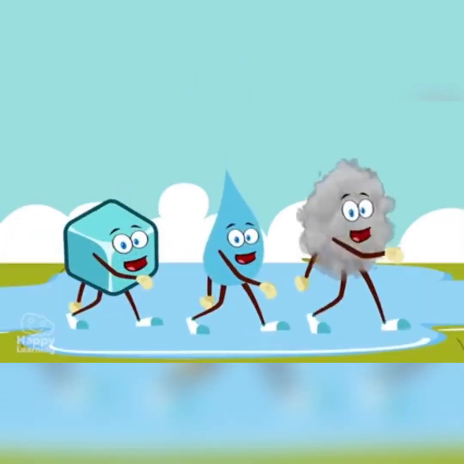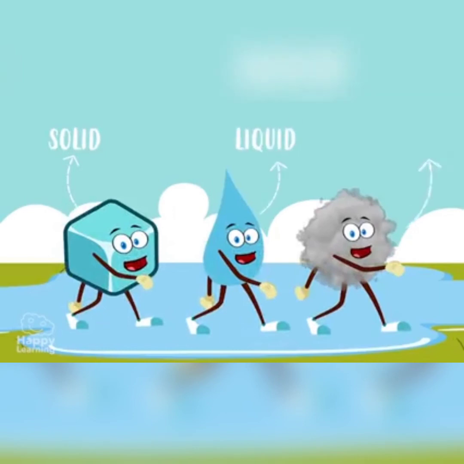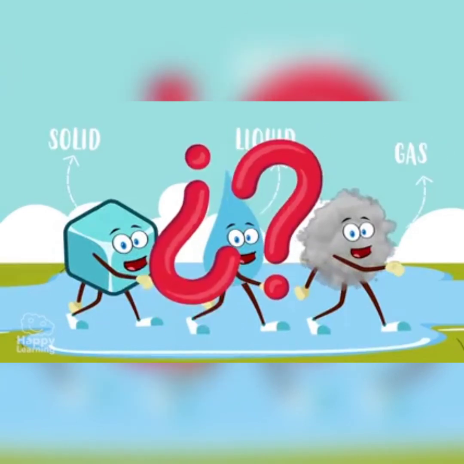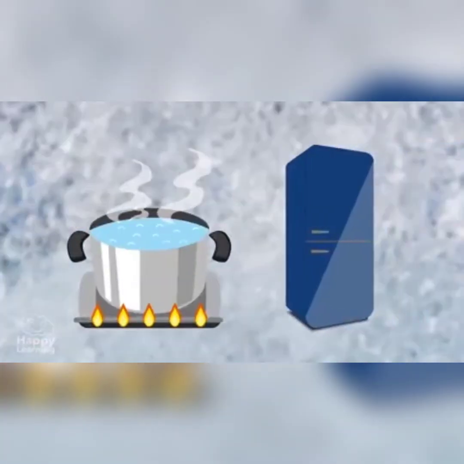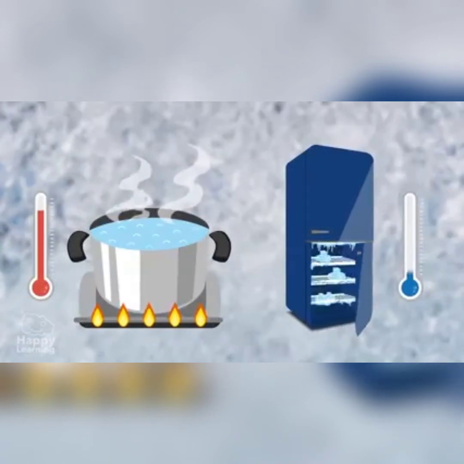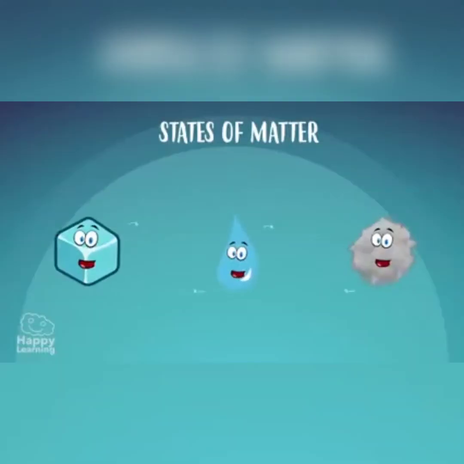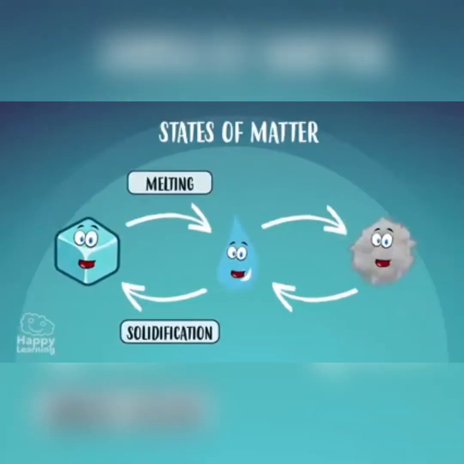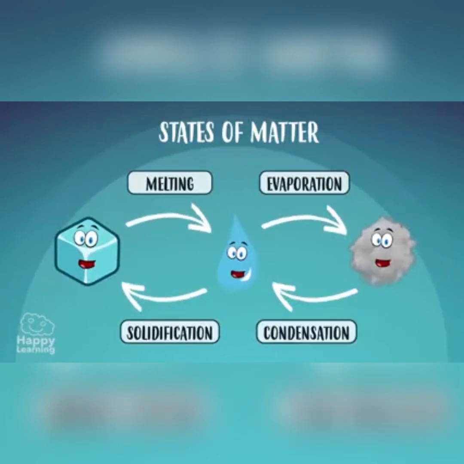Now we know about the three states of matter. But do you know how we can change from one state to another? Changes in state happen after cooling or heating matter, and there are different types: melting, solidification, evaporation, and condensation.